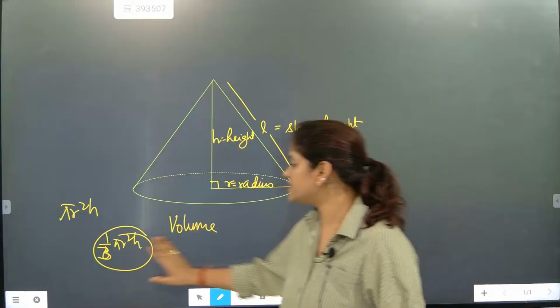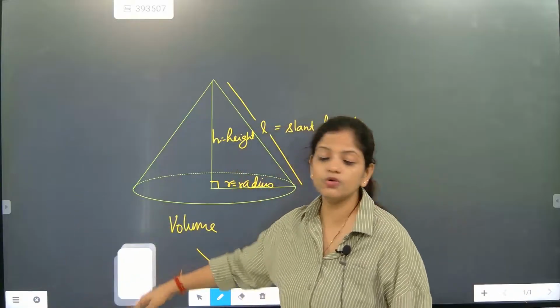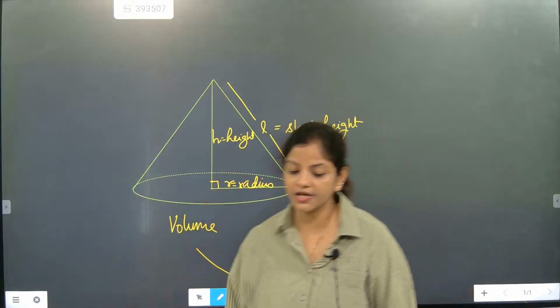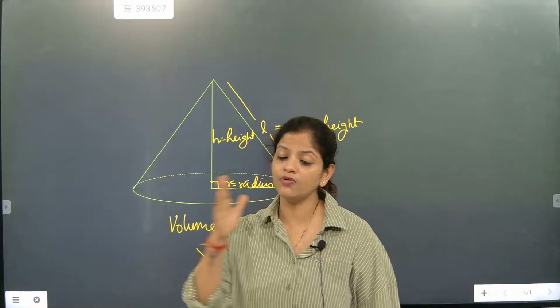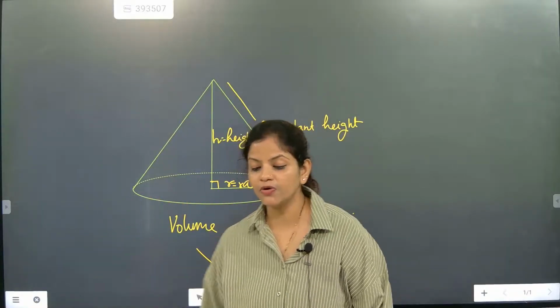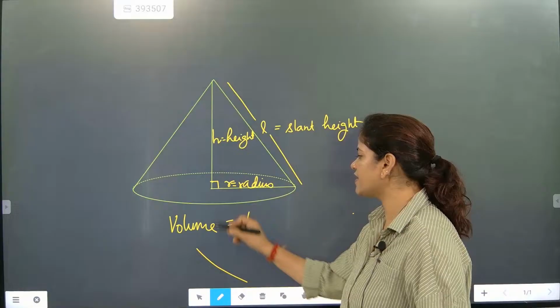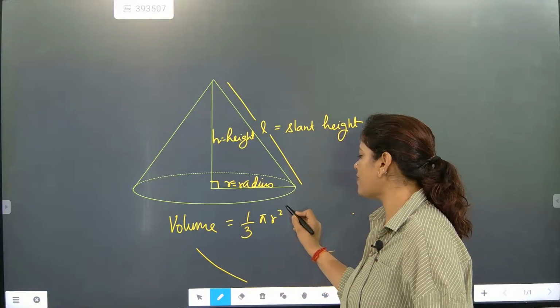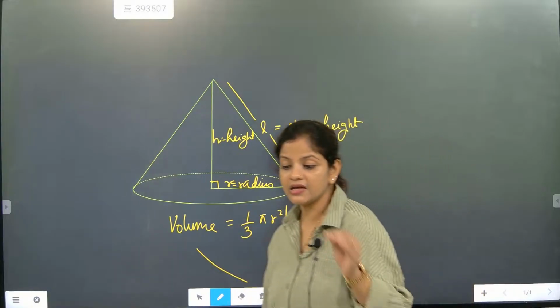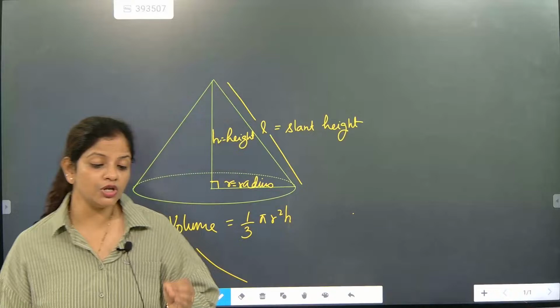Now here, please pay attention. When I am talking about a cone and a cylinder, 1/3 of the volume of a cylinder is coming as the volume of a cone. So always we will remember the volume of a cone is exactly 1 by 3 pi r square h, where pi r square h is the volume of the cylinder.